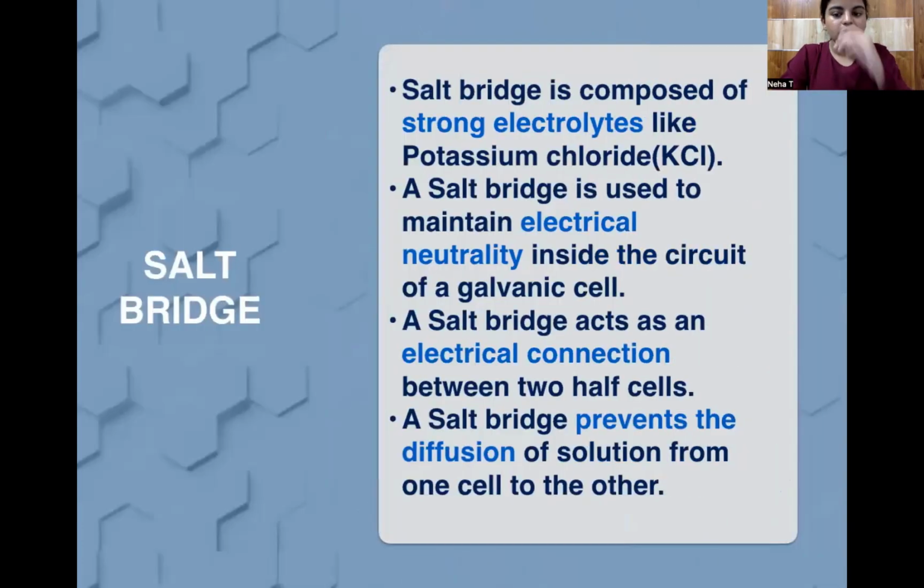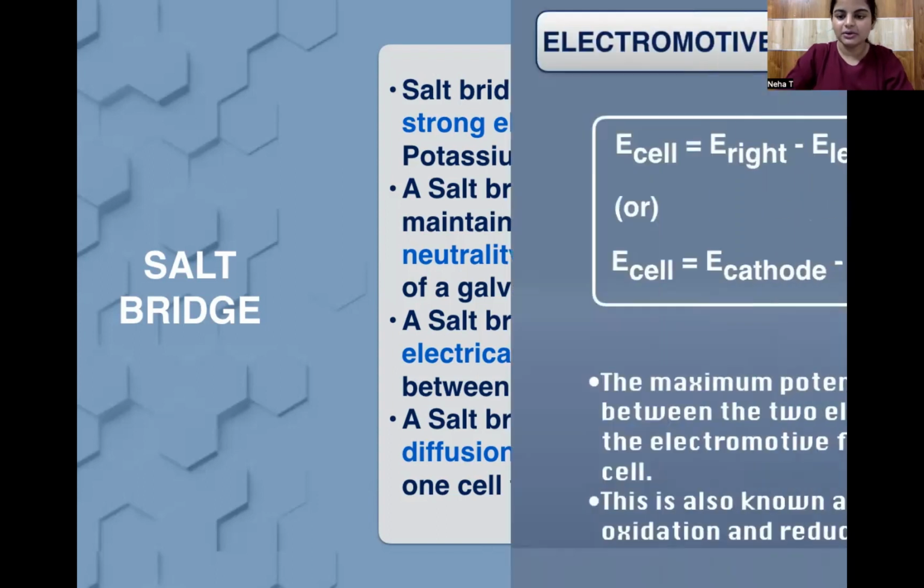So we can say the salt bridge is used to maintain electrical neutrality inside the circuit of a galvanic cell. Next, the salt bridge acts as an electrical and internal connection between the two half cells. Next, the salt bridge prevents diffusion of solution from one cell to another. We just read about that.